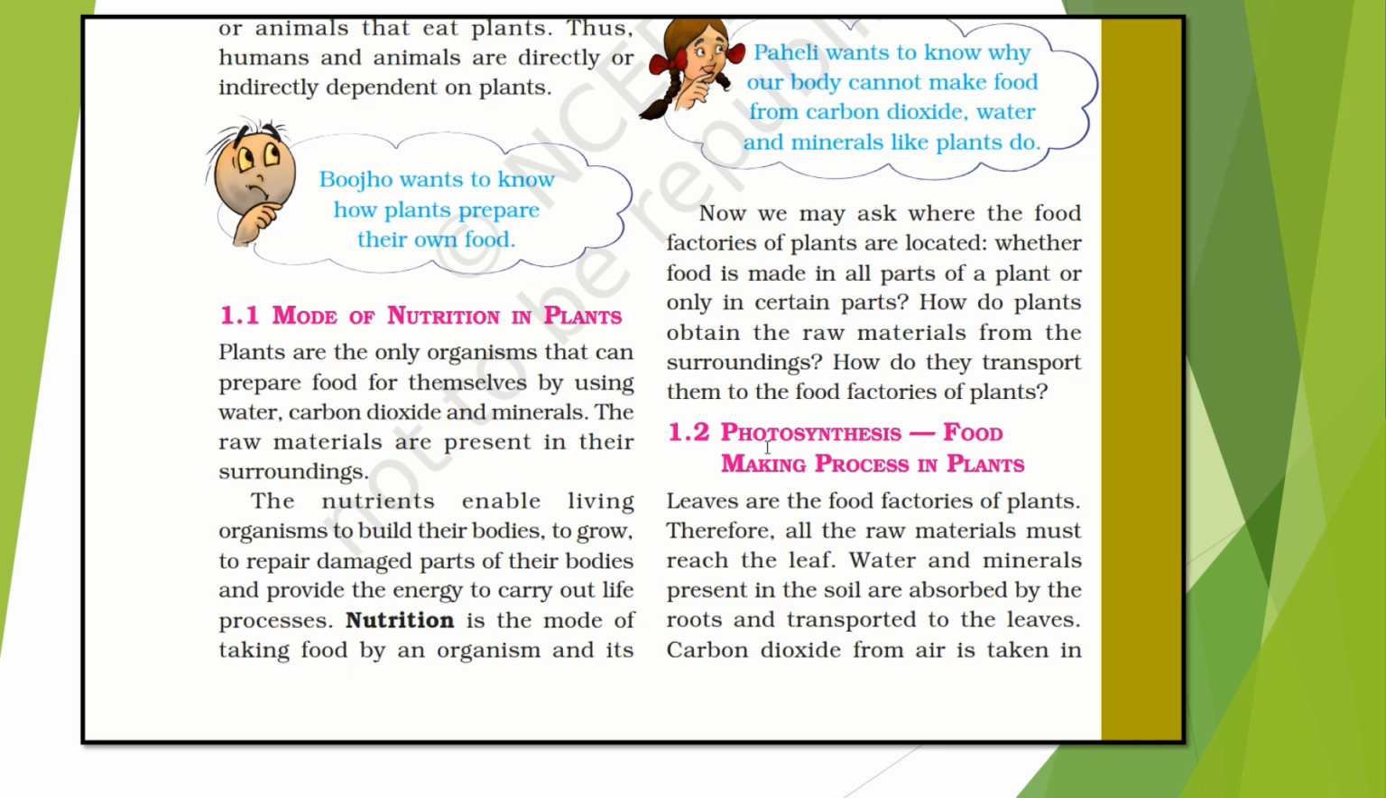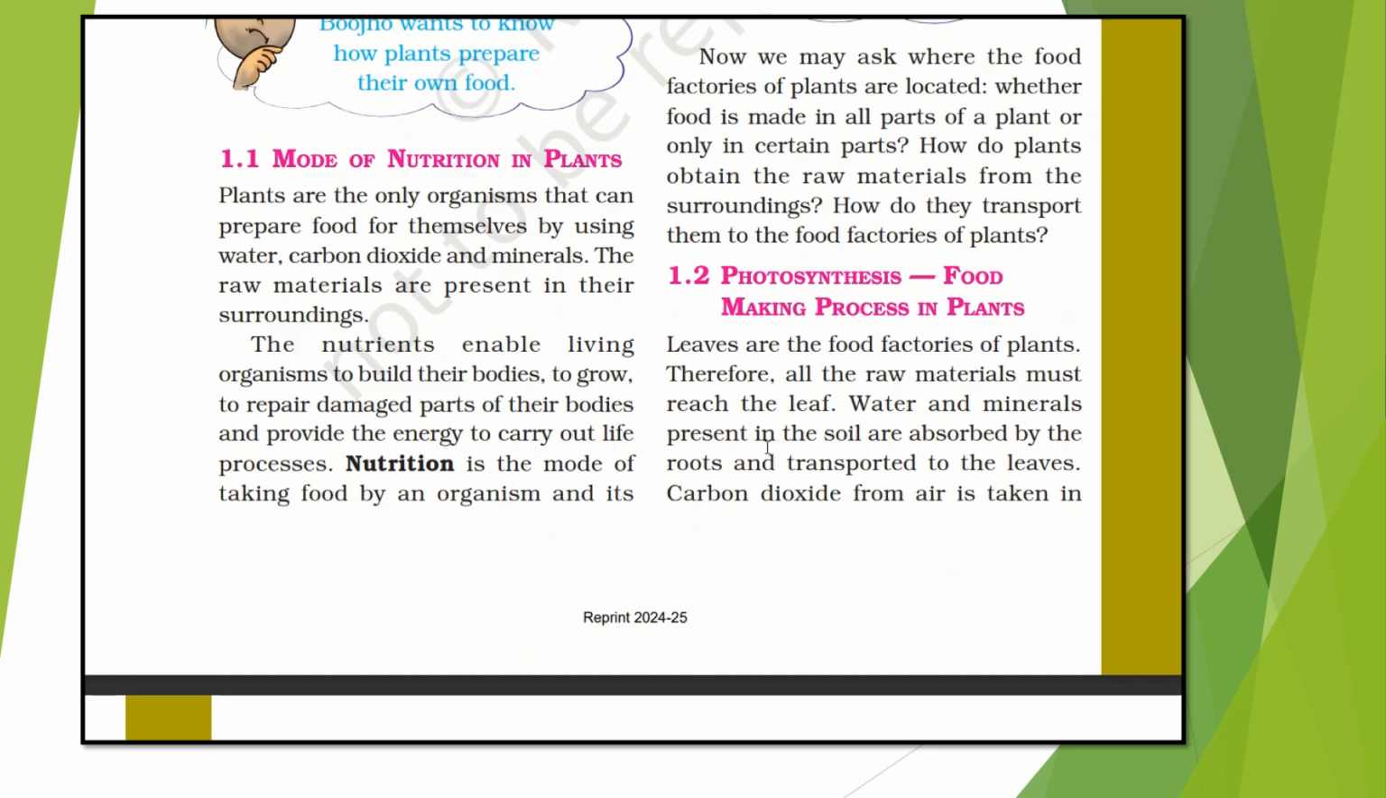It is called photosynthesis. So let's understand photosynthesis in detail. Photosynthesis, the food making process in plants, means the plants have factories inside them. Okay, leaves are the food factories of plants, and we can also say leaves are their kitchen where they prepare the food. Therefore all the raw materials must reach the leaf.